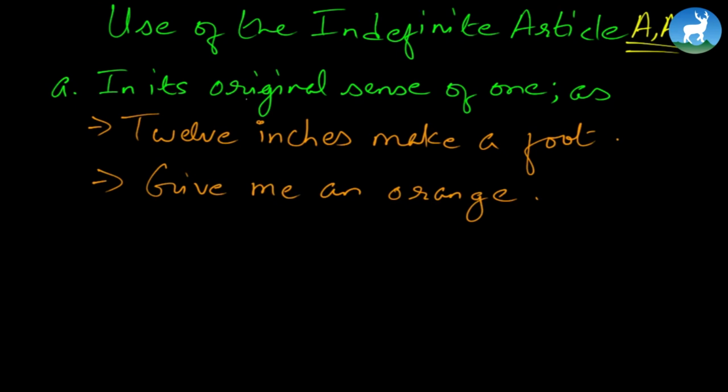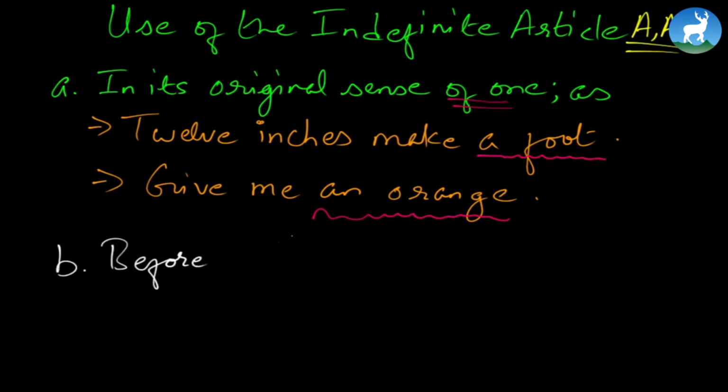Look what it's saying, in its original sense of one. So 12 inches make just 1 foot. We don't have to write 1 foot; when we write a foot, this would mean that we're talking about 1 foot. That's why, in its original sense of one. Similarly, give me an orange. When you say give me an orange, you mean, hey, give me 1 orange. So whenever we refer to something as one, we go for the indefinite article, I mean a and an.